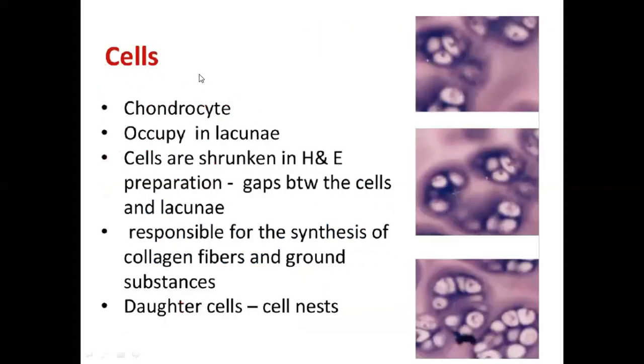Now the cells of hyaline cartilage, these are the cells. They are located as a group, or isogenous group. These are called cell nest. These are chondrocytes occupying lacuna. Cells are shrunken in H and E, that is the hematoxylin and eosin preparation. These are responsible for synthesis of collagen fiber, and the daughter cells form cell nest or isogenous group of cells.